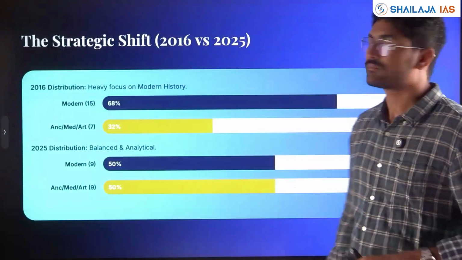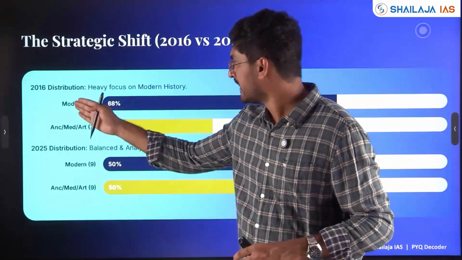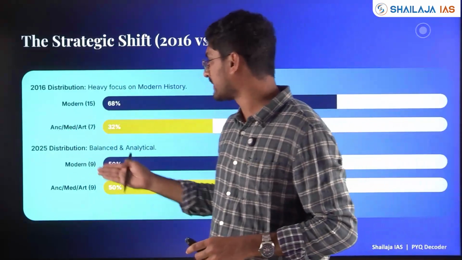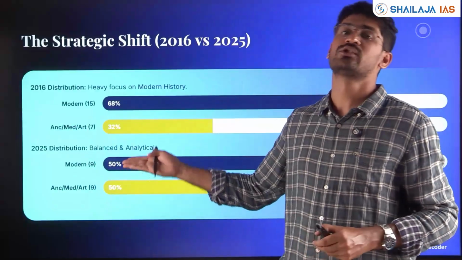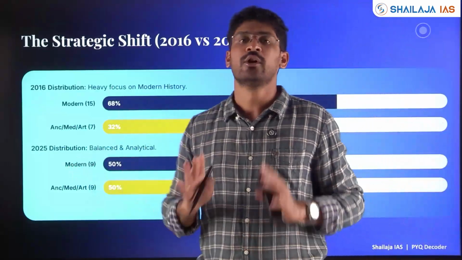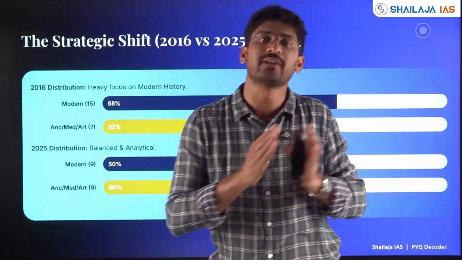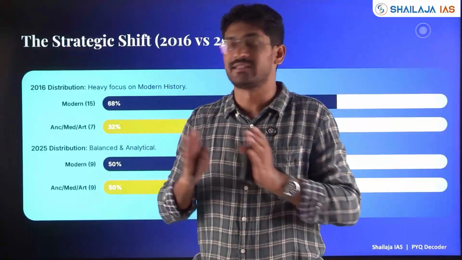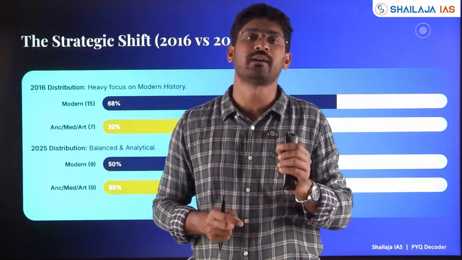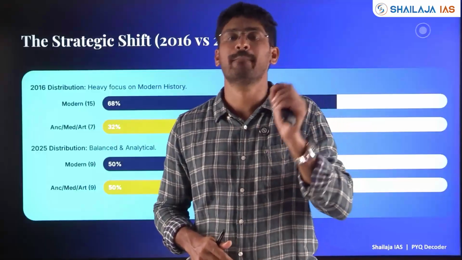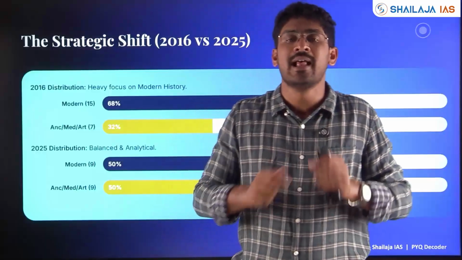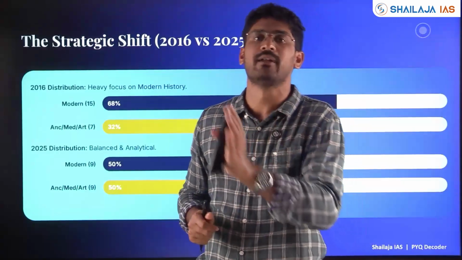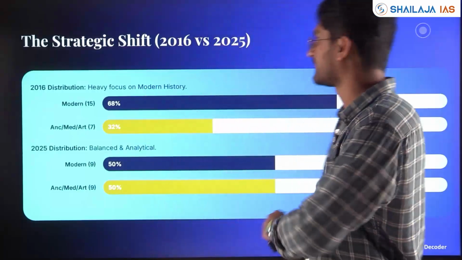Now, we have seen that modern Indian history has dropped from 68-70% to 40-50%, and ancient, medieval and art and culture has risen from 30% to 50-60%, even 70%. So you have to make sure that you give equal weightage to ancient history, art and culture, and medieval history as you give to modern history. The themes which I have discussed become very important, and PYQs of the last 20-25 years become very important. However, we are going to discuss the last 5-6 years' important themes in each of the subject units of ancient, medieval, art and culture and modern history in the coming classes.